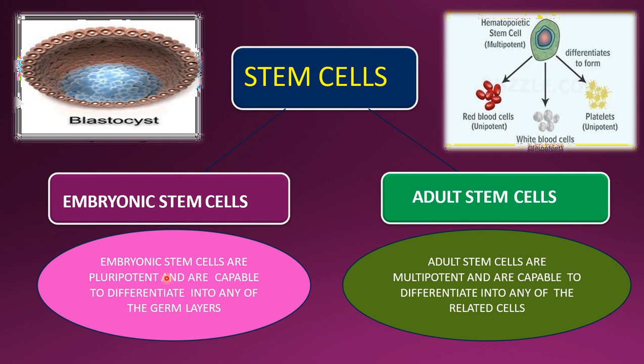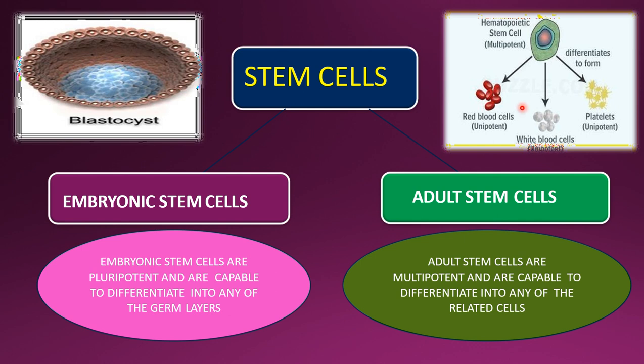What is the meaning of pluripotent? They can differentiate into any of the three germ layers, that is, ectoderm, mesoderm and endoderm. Here you can see the adult stem cells. Hematopoiesis means the process of production of blood cells in the red bone marrow. These are called hematopoietic stem cells, an example of adult stem cells.